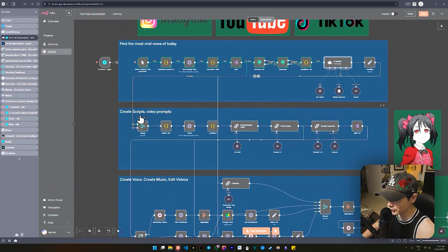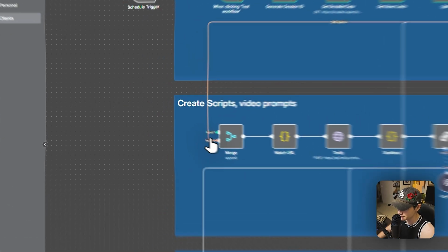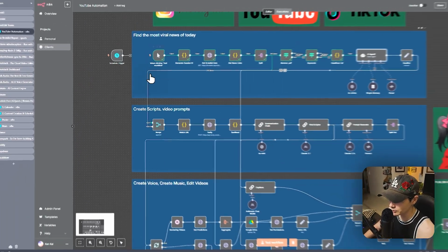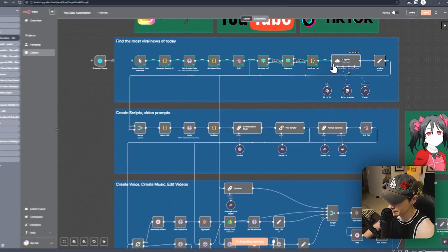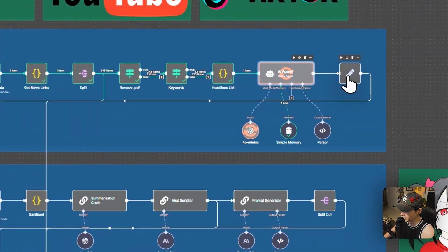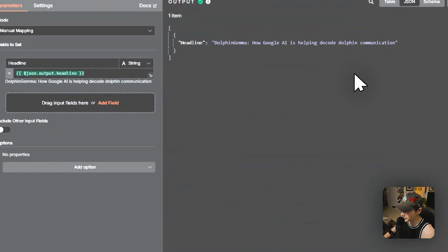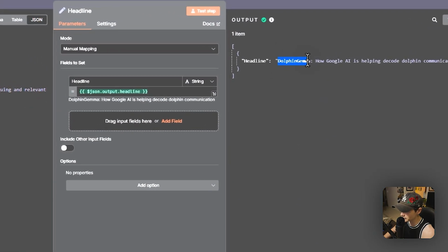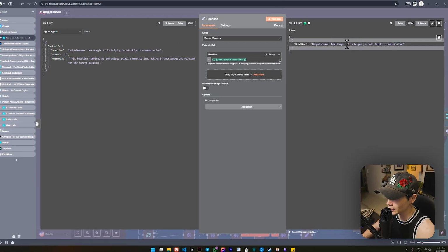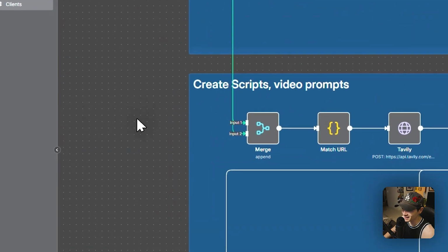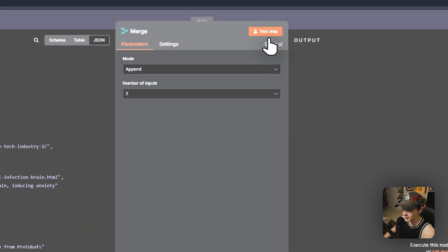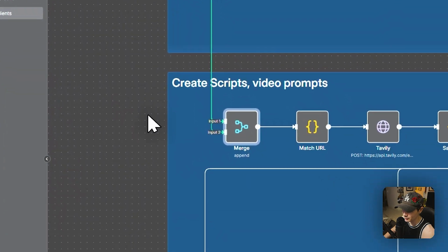That's getting passed through. We're going through a little merge node right here. So we're merging with the split right here. Now, there's an important reason for that. If I just test this step right here, I'm going to get the headline, and then it'll choose the headline. So which one does it like? It likes Dolphin Gamma, how Google AI is helping decode dolphin communication. And now I'm going to pass that through the merge node.